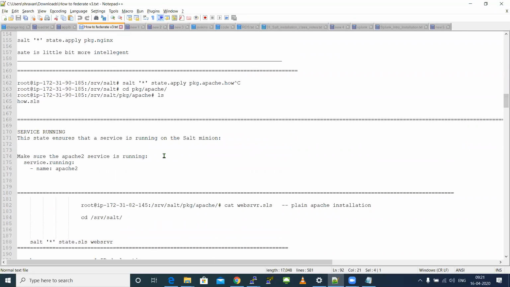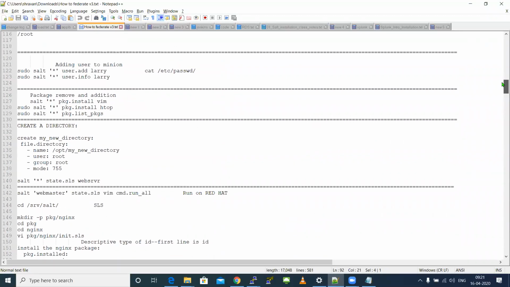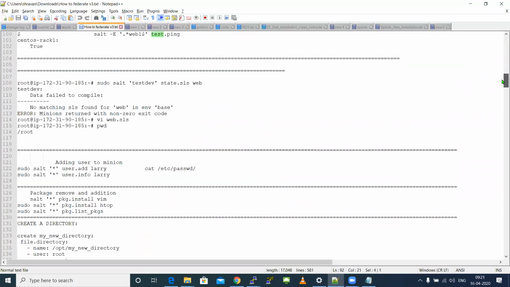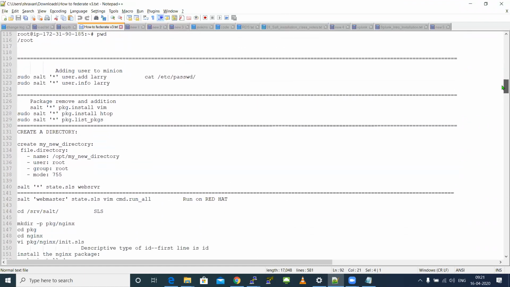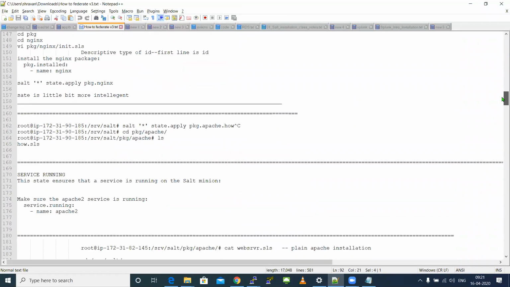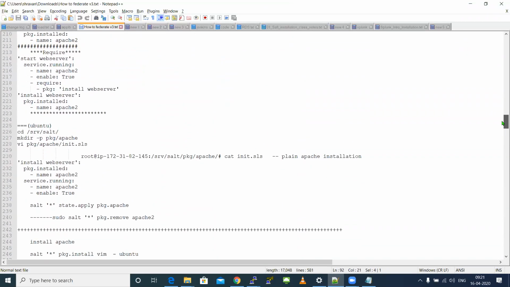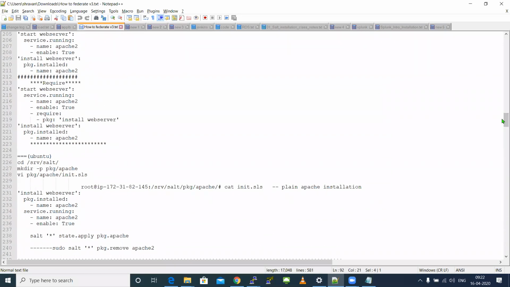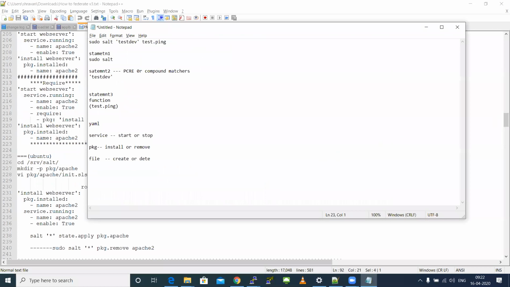Okay, service, running, package. I have the syntax here. The first rule you have to remember is indentation, which means there should be appropriate space. Indentation is the first rule. You have to remember this, it is very keen and very important while writing YAML scripting. That means there should be a correct space between the first line and the second line of the code. Between the key and the value you pass, there should be appropriate spacing.